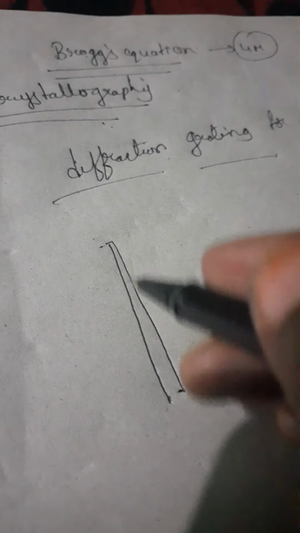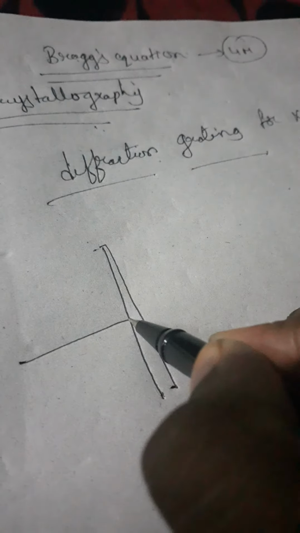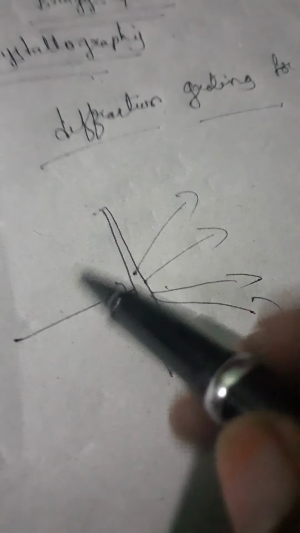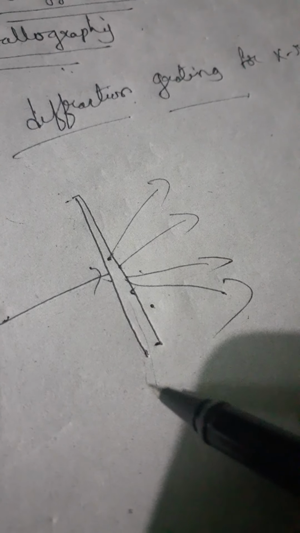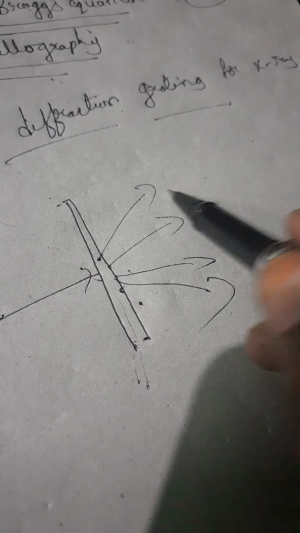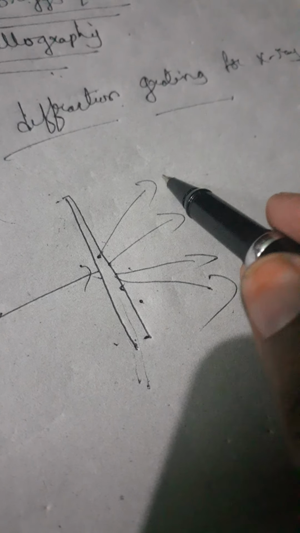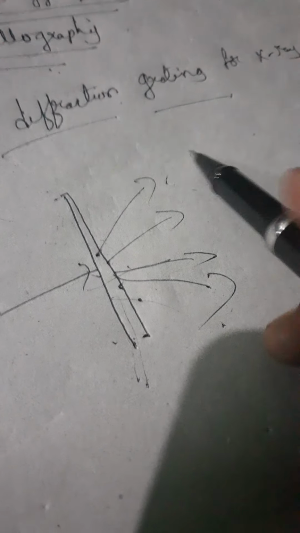So what does diffraction mean, and what does grating mean? I am taking one plate here. Whenever I pass some rays to this plate, it will give some parallel lines. Whenever the X-rays are passing to the plate, the plate is nothing but the grating. Grating is a piece of plate or glass which shows parallel lines. That we call grating.